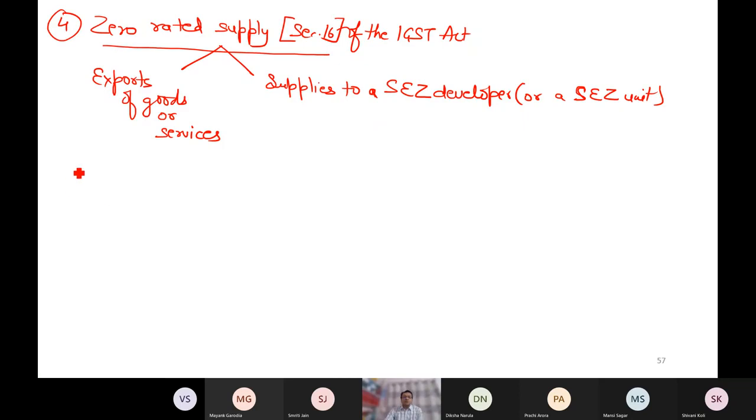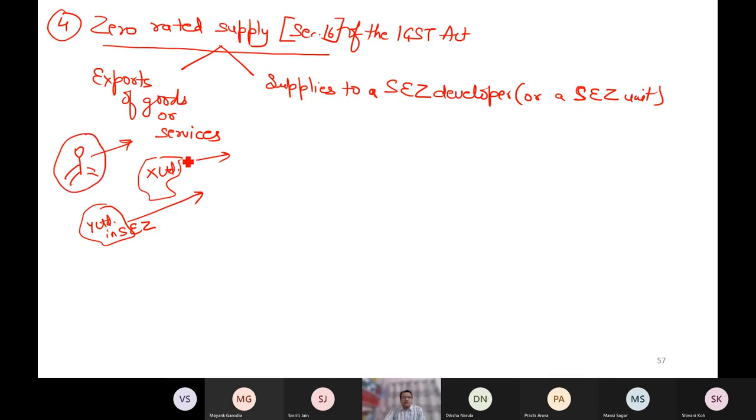Now, what do I mean by export of goods or services? So I may be a businessman and maybe I'm exporting some goods, or we have a company X Limited, it must be exporting the goods, or maybe we have Y Limited, and this is in special economic zone, that is also exporting the goods. So it does not matter who exports the goods, whether you as an individual exports, whether a company outside special economic zone exports, or whether a company within special economic zone exports. It does not matter who exports.